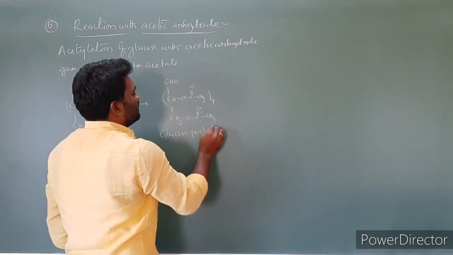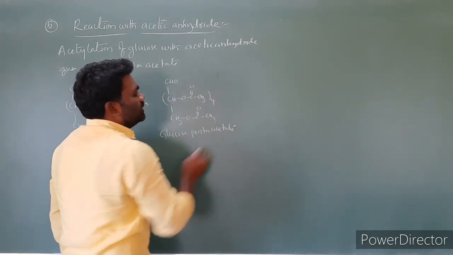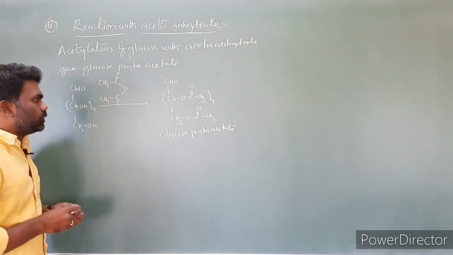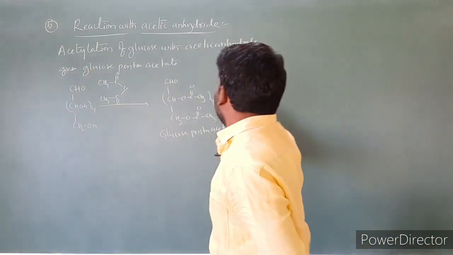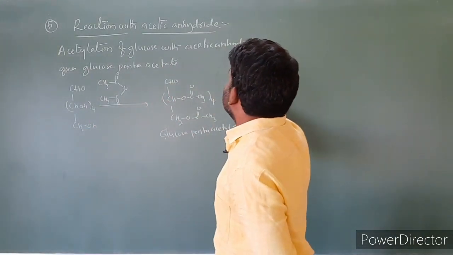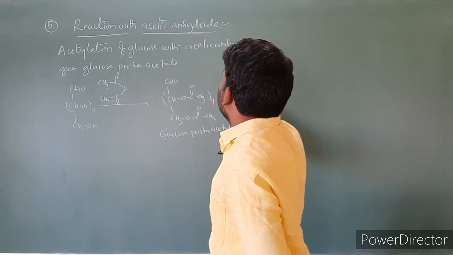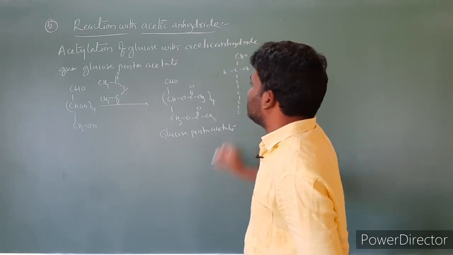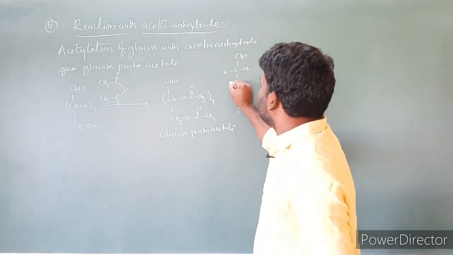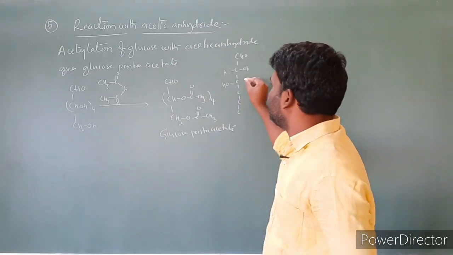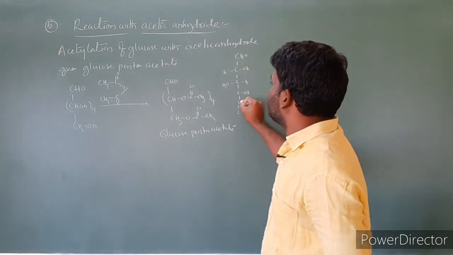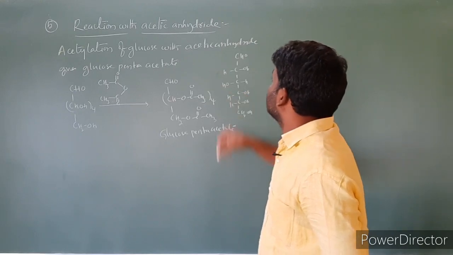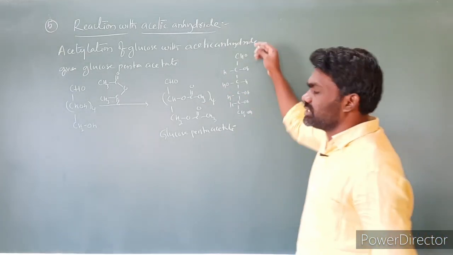Glucose pentacetate. We already know very well that the glucose molecule has 5 OH groups. I am writing the structure: CHO, CHOH, and so on, 6 carbons. I am numbering them 1, 2, 3, 4, 5, and this is 6. On the third carbon, OH is on the left-hand side, with H on the other side. In all the remaining cases, the OH is on the right-hand side. So this is the open chain structure of glucose.